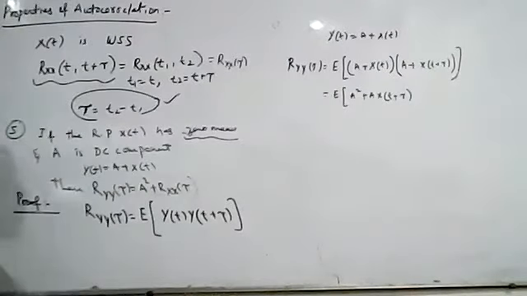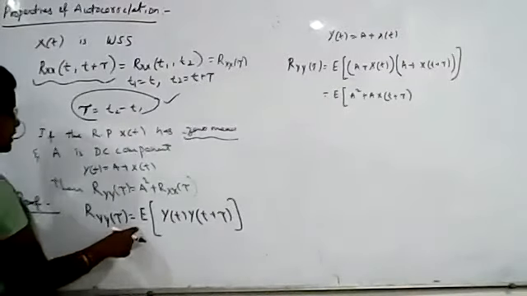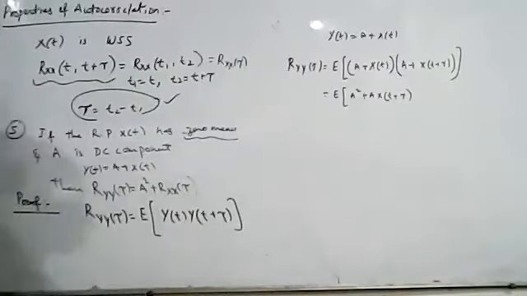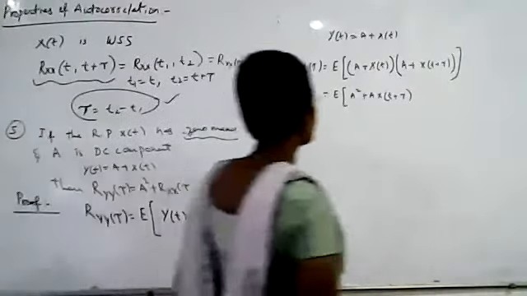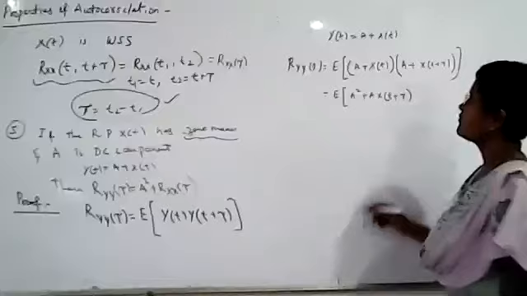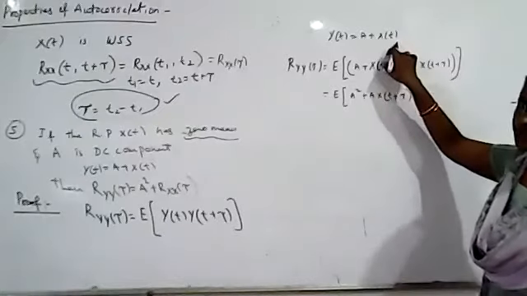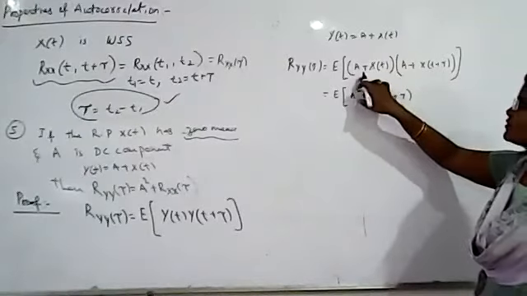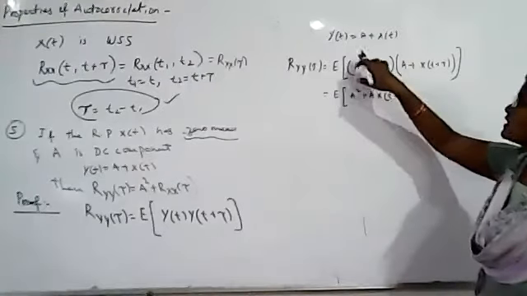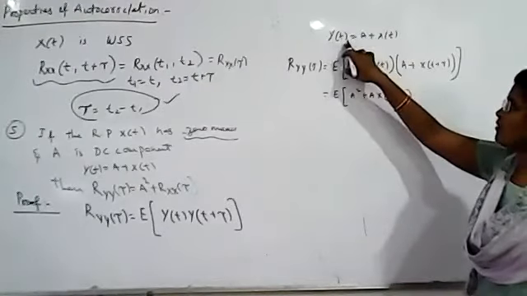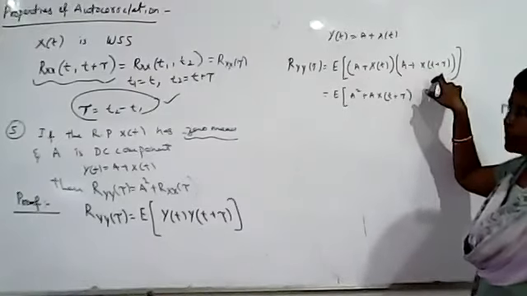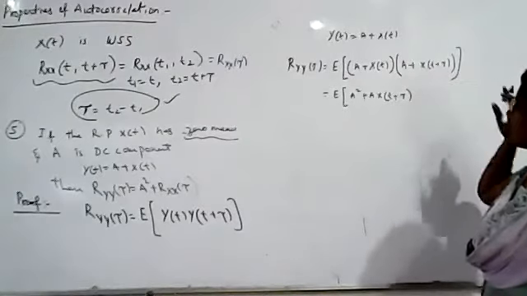So we know that R_yy of tau is the expected value of y of t, y of t plus tau. And we also know that y of t is a plus x of t. So in the place of y of t, we substitute a plus x of t. In the place of y of t plus tau, wherever we have t, replace t with t plus tau. So it is a plus x of t plus tau.